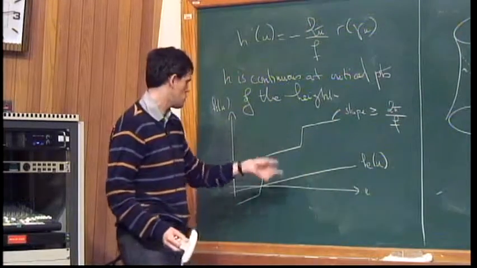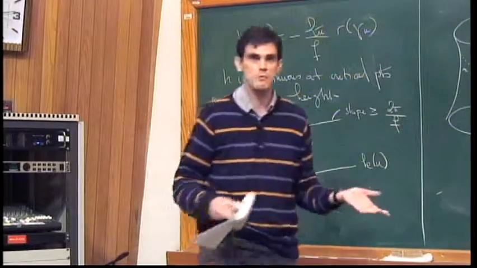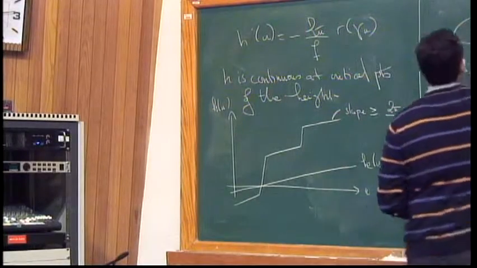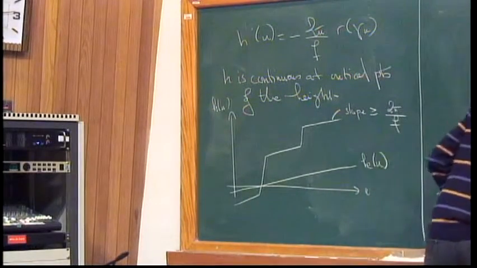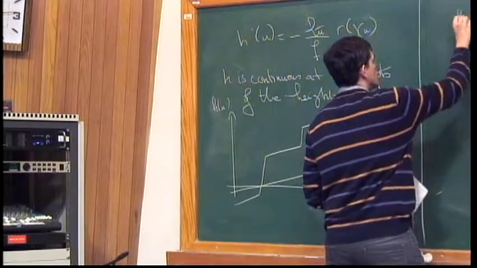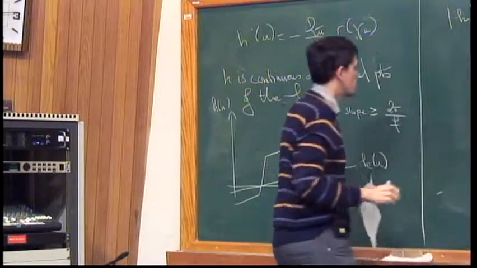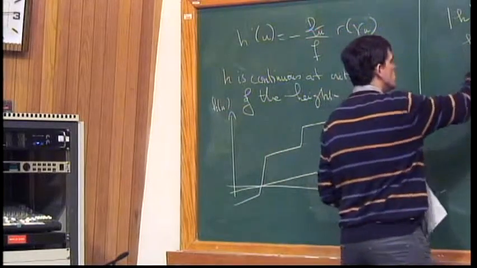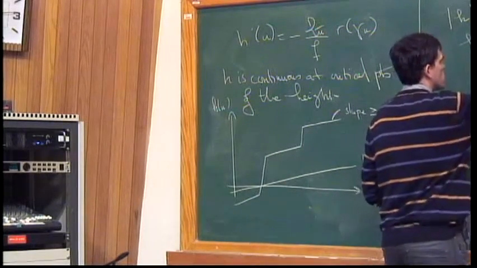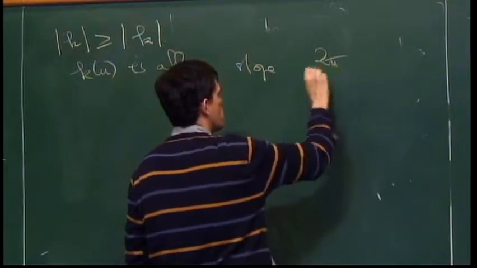Here I draw the picture if this function vanishes, but it's very easy to do the same if the function does not vanish. So the property is that h is greater than k, and k of u is affine, with slope 2 pi over f.